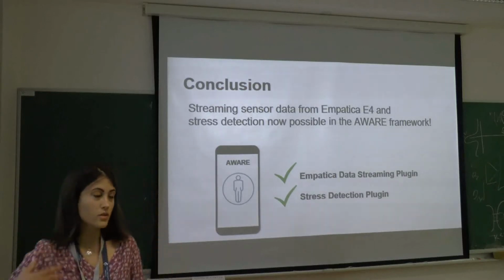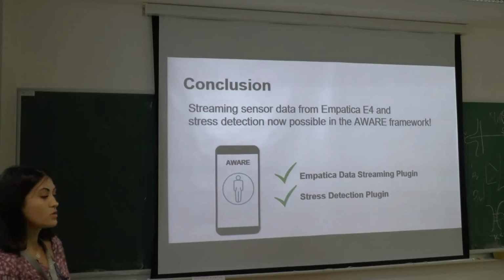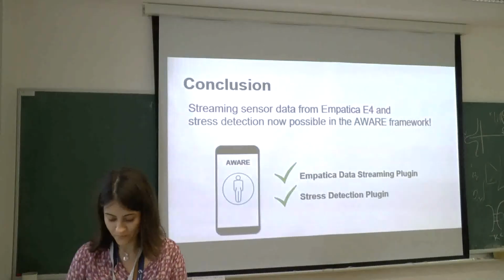In conclusion, though, once the plugins are published, streaming data from Empatica, as well as stress detection, will be available in AWARE. That's it.